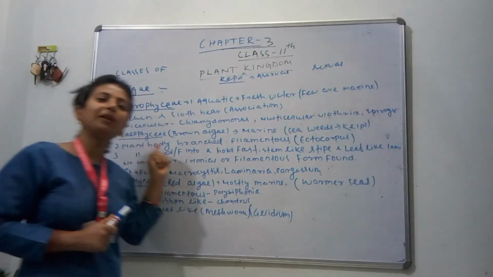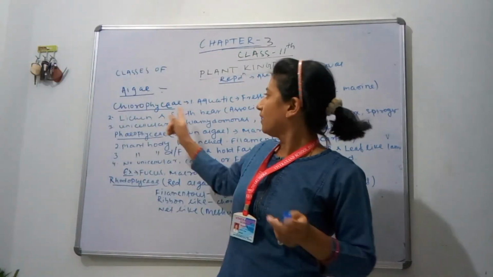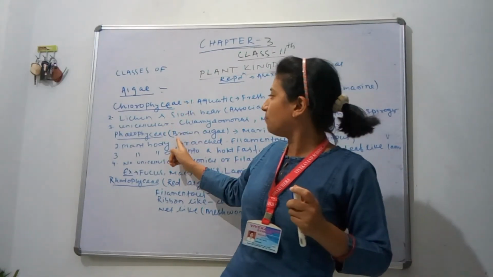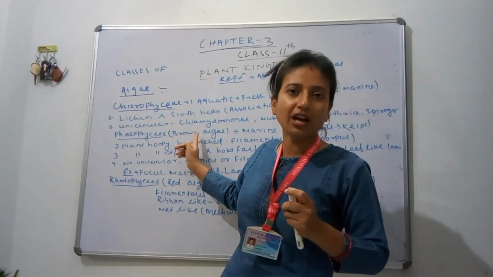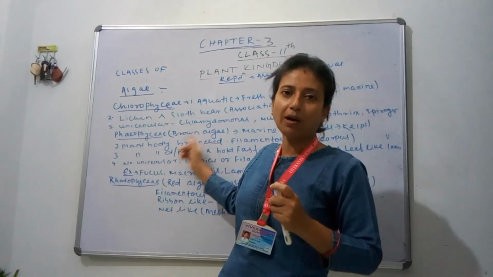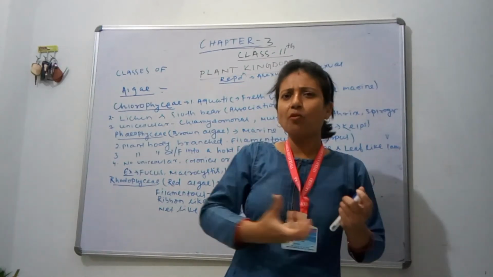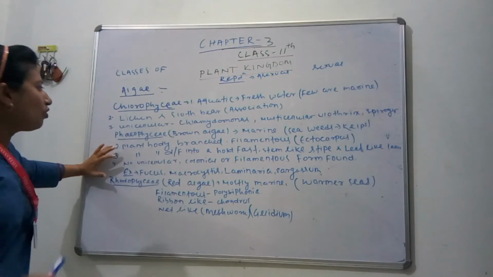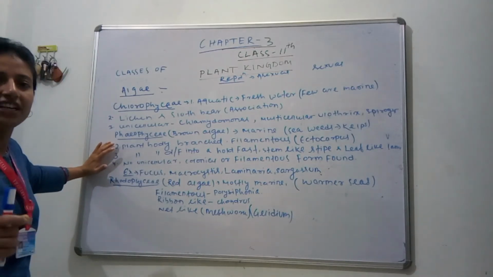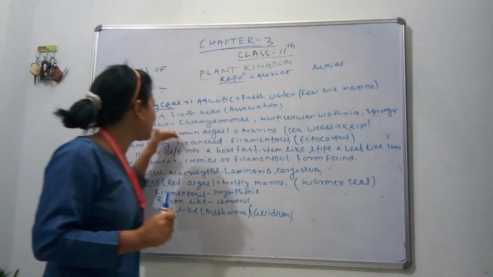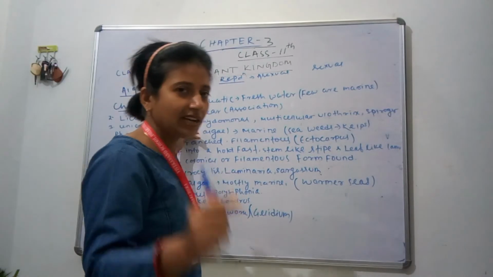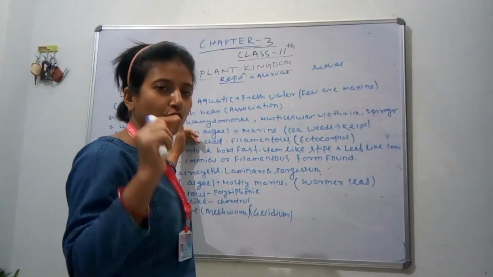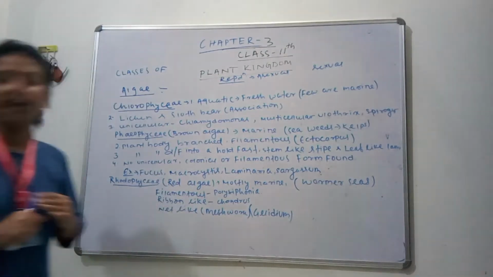They have chlorophyll pigments A and C. In the case of class Chlorophyceae, there are chlorophyll pigments A and B. Phaeophyceae, brown algae, are most abundant in the oceans, found at much greater depth in the seas or oceans. No unicellular, colonial or filamentous forms are found in this class, means the species of Phaeophyceae contain no unicellular, no filamentous and no colonial forms.